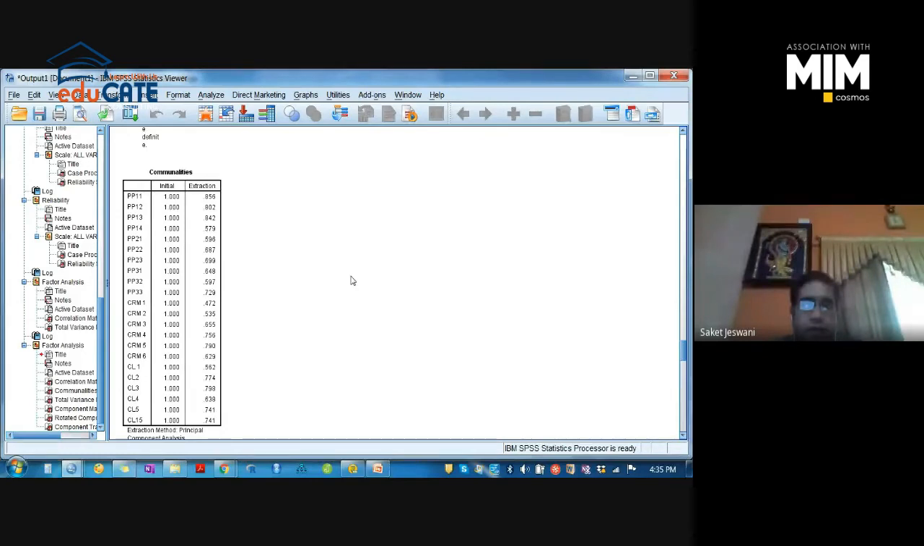But these values are known as H square values, right? Extraction values, what we call an H square value. This H square value should never be less than 0.2. If you have values less than 0.2, you have to discard it. This is the thumb rule of factor analysis.